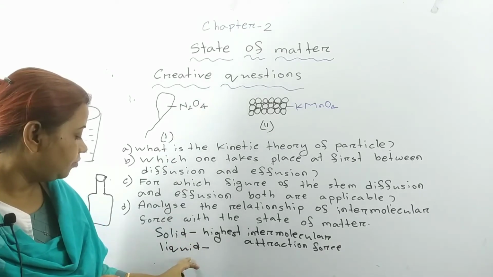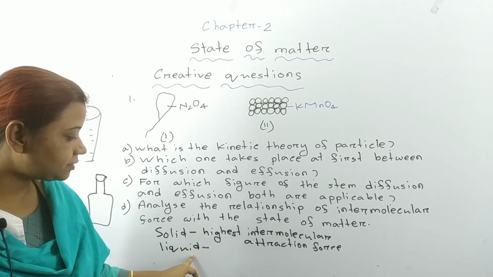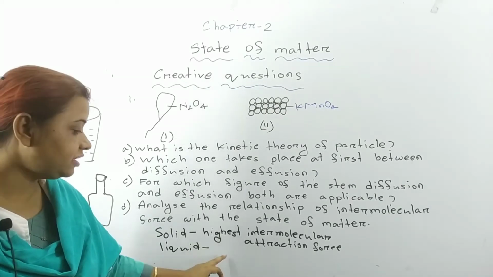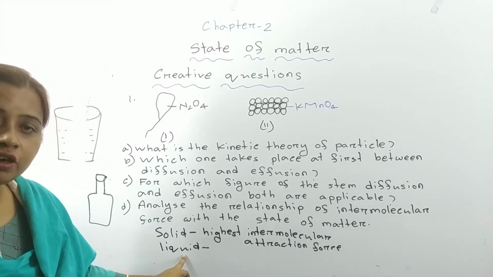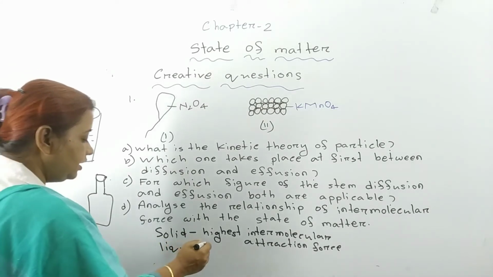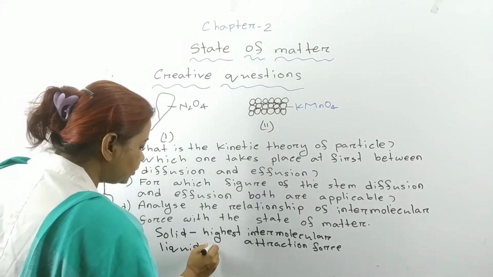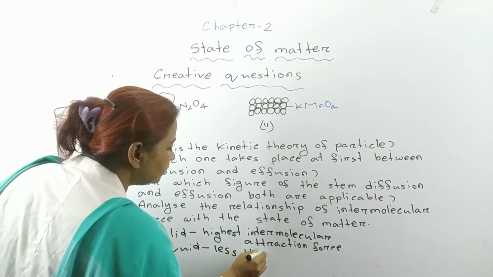For this reason, liquid doesn't have any specific or definite shape, but it has definite volume, and liquid can be poured from one container to the other container. So in case of liquid, intermolecular attraction force is less than solid.